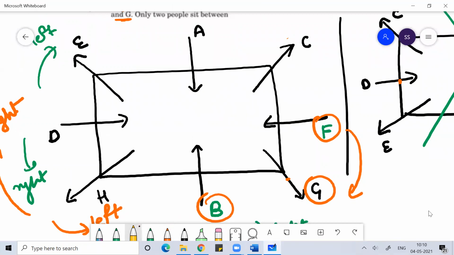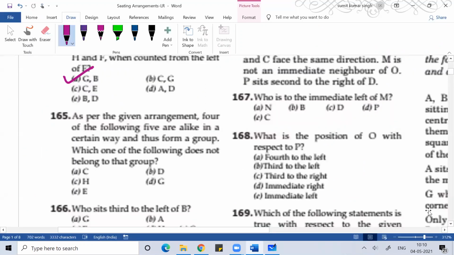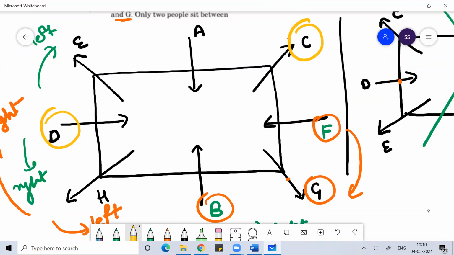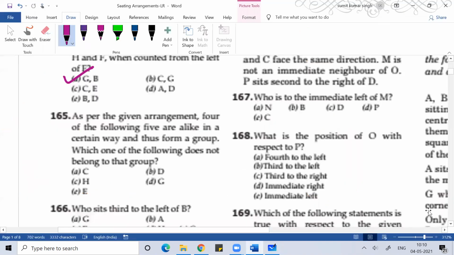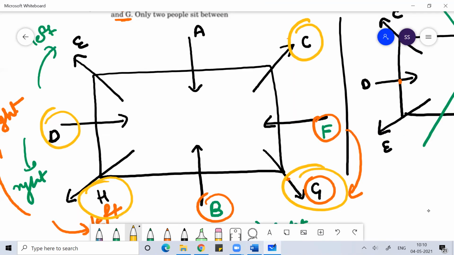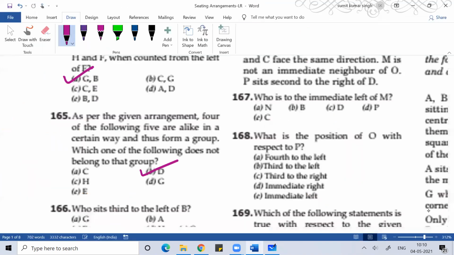B is center. H is at a corner, G is at a corner. So C, H, G are corners. E is also a corner. So which is not alike? D. D isn't a corner.